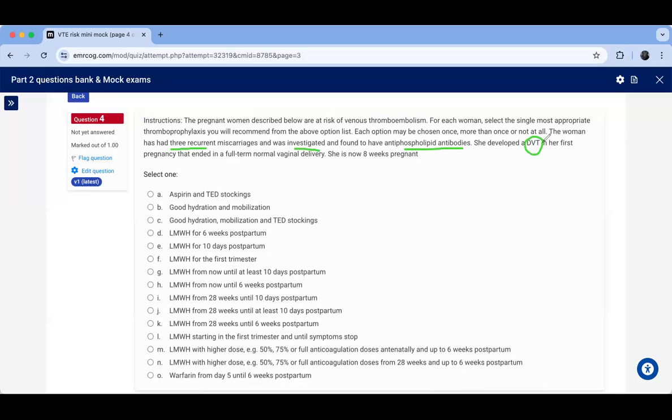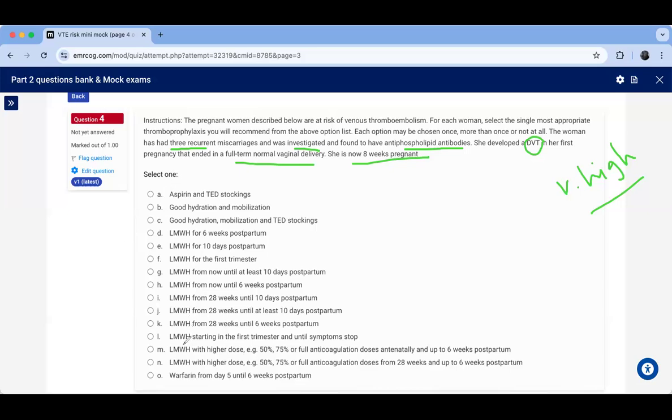So he is now affirming that she had a very high risk in the first pregnancy that ended with a full-term vaginal delivery. In this current pregnancy, she is 8 weeks. So for this very high risk woman, because you have to ascertain the situation, and this is a very clear history, very high risk. Remember the table? Yes, apply it, please. So what does this woman need? You know that she needs a high prophylactic dose, right? So what is the answer?